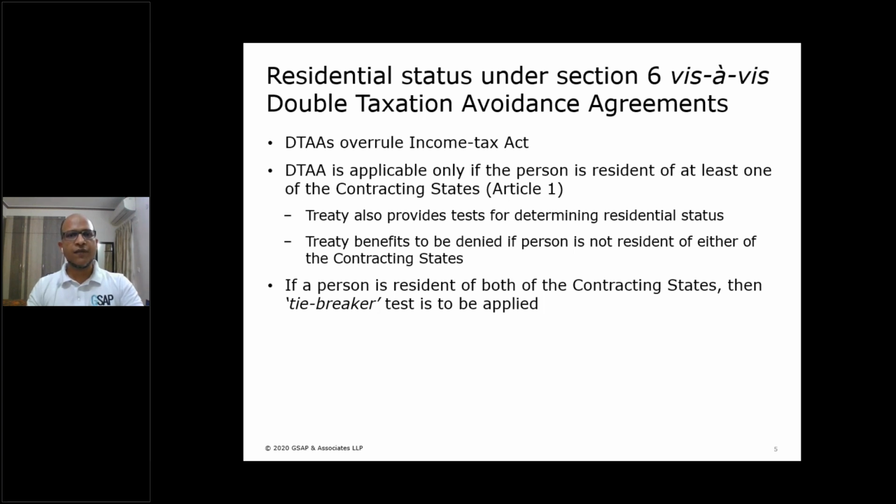There are different criteria, and my friend Anshul, in his presentation after me, will dwell in detail about what the tests are under the tax treaties and how the tiebreaker test is applied. The tiebreaker test is applied when a person becomes resident of both of the countries, but we need to narrow him down to resident of only one of the contracting states. Then how do we do that? That is tiebreaker. When there is a tie, how to break that?